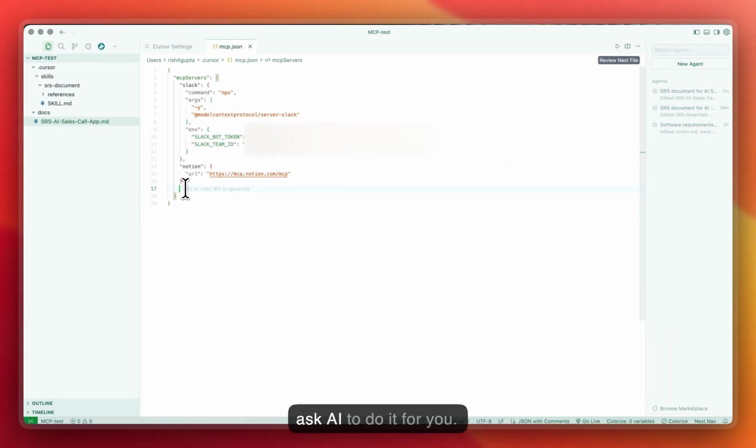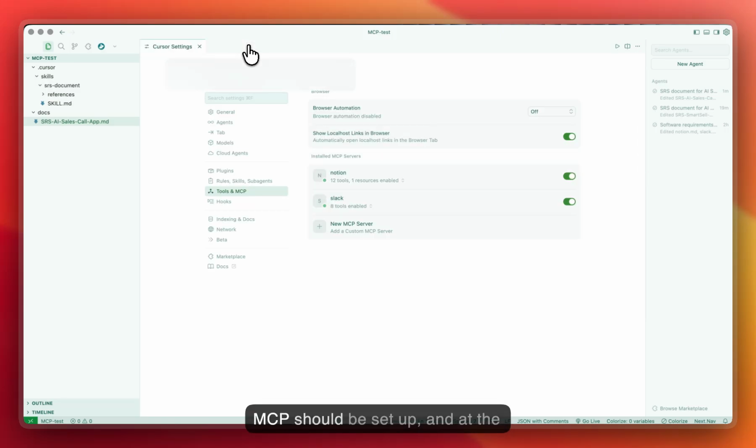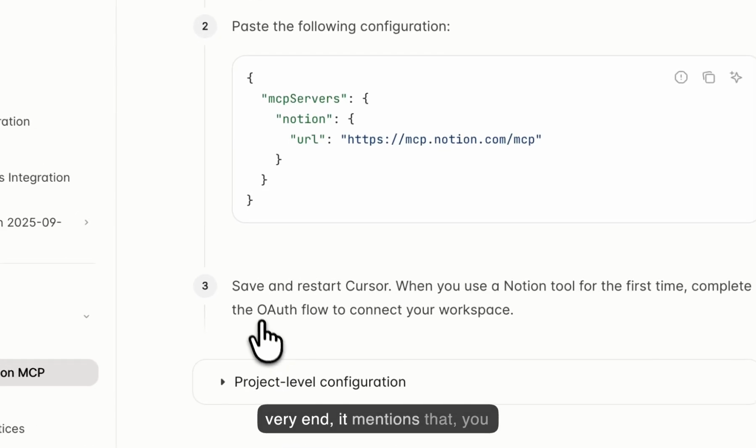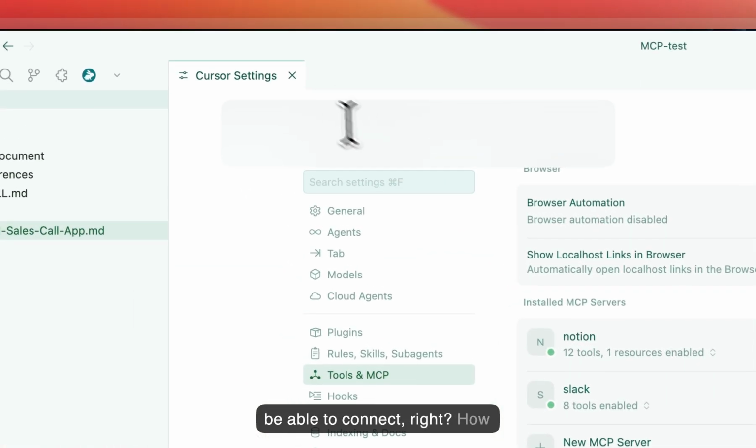Or you can even ask AI to do it for you. AI will be easily able to do this. And once you're done, your MCP should be set up. At the very end, it mentions that it will ask for an OAuth flow to connect to your workspace. You can give access to it and it will be able to connect.